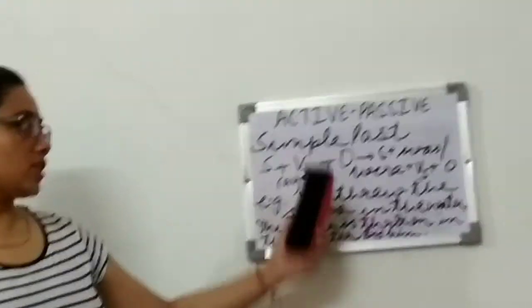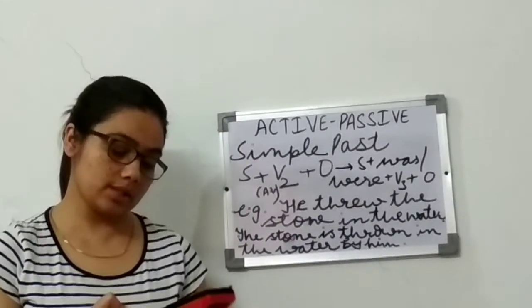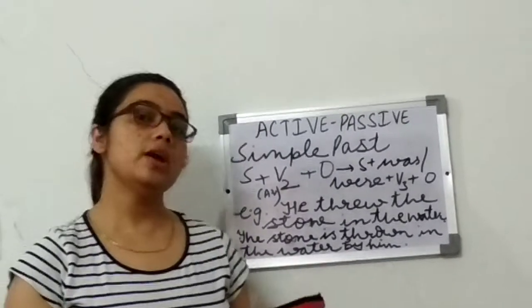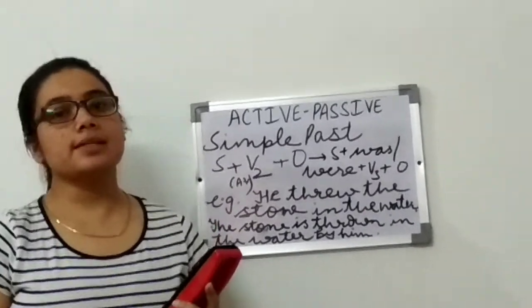So with this, today we discussed how to change present continuous tense, that is in active voice, into passive voice, then present perfect, and simple past tense, that is in active voice, into